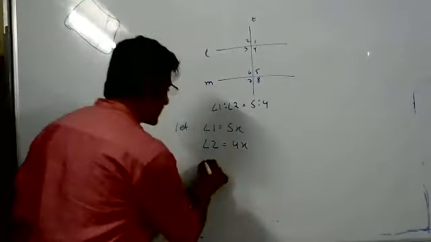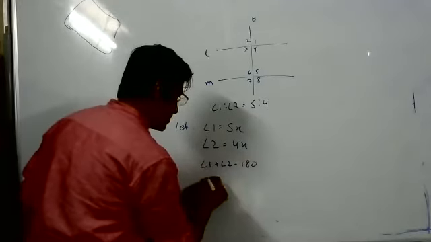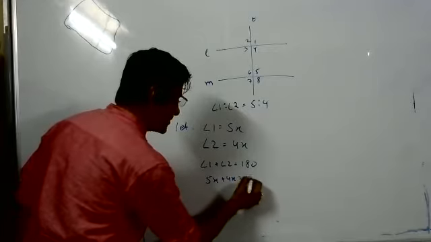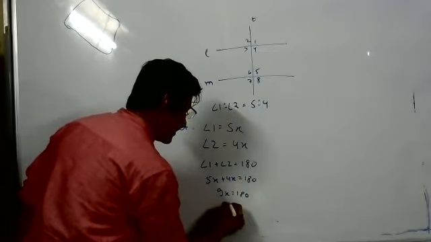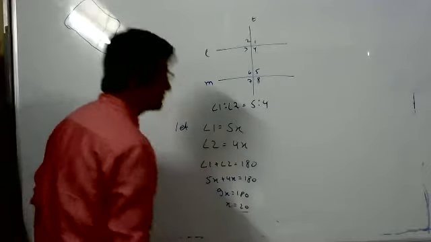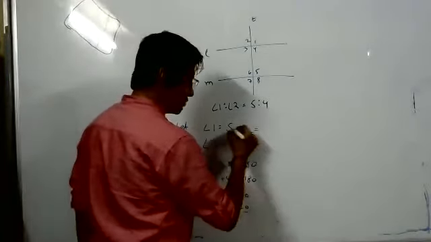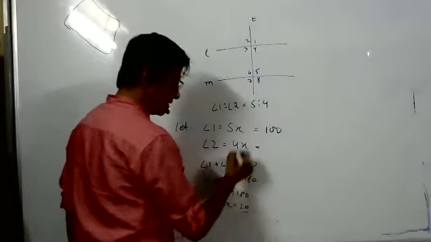And we know that angle 1 plus angle 2 is equal to 180 degree. So 5x plus 4x equals 180 degree. 9x is equal to 180 degree. X is equal to 20. So angle 1 will be 20 into 5, 100, and 20 into 4, 80.